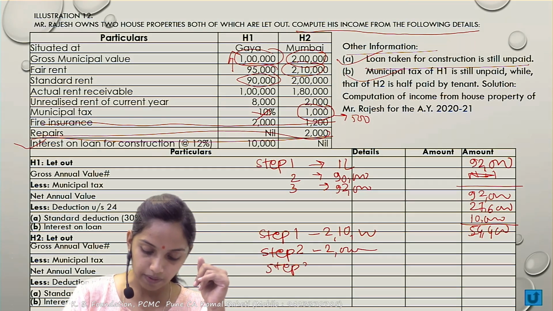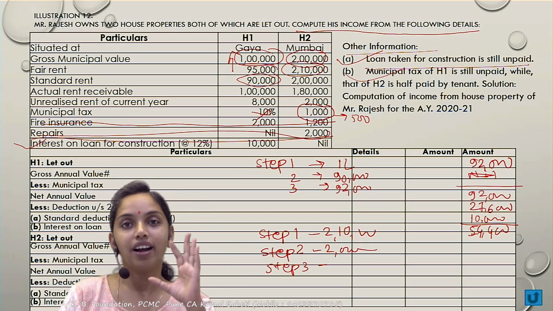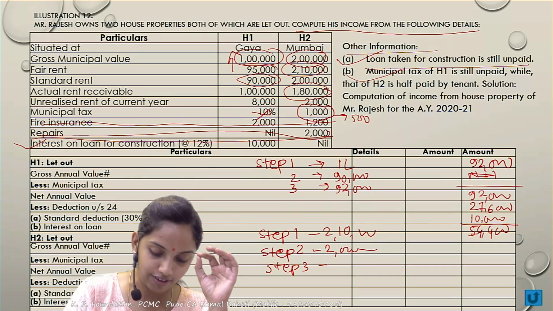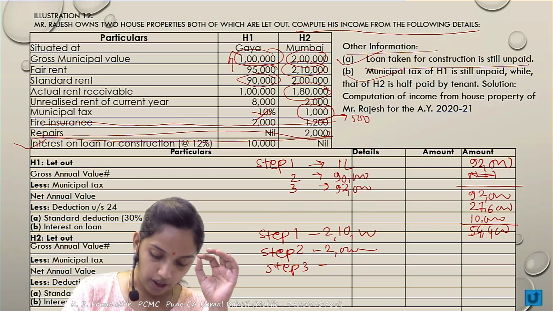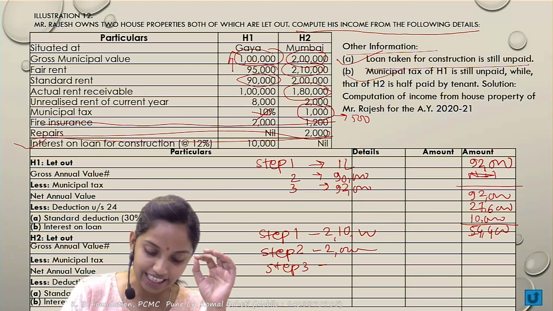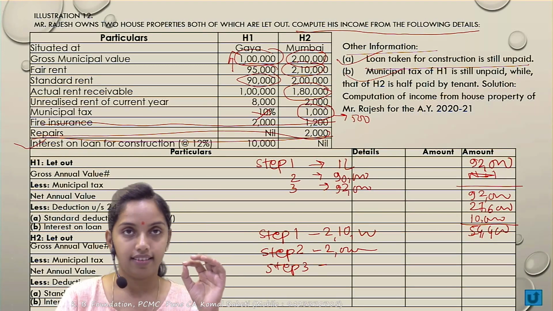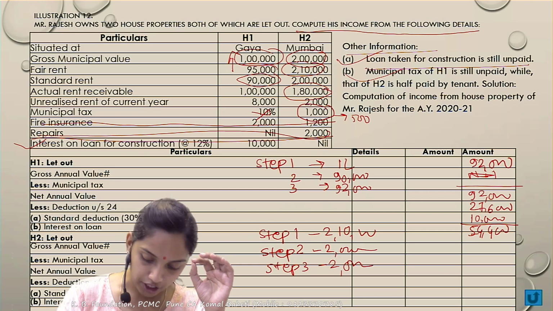Then step 3, that is to be compared with the actual rent receivable minus the unrealized rent. The actual rent receivable is 1,80,000 and 2,000 is the unrealized rent, so 1,78,000 is to be compared with the 2 lakh, whichever is higher. So it comes to 2 lakh. So the gross annual value would become 2 lakh.